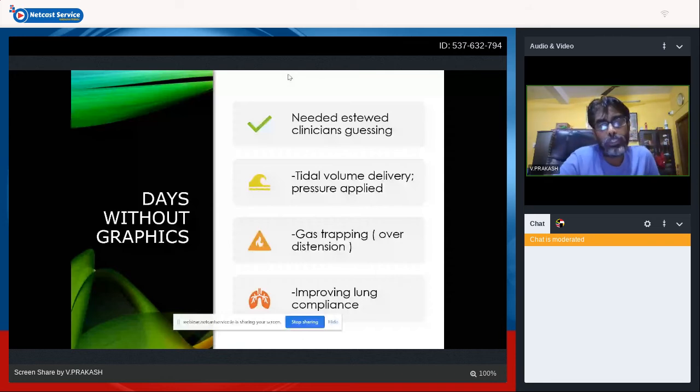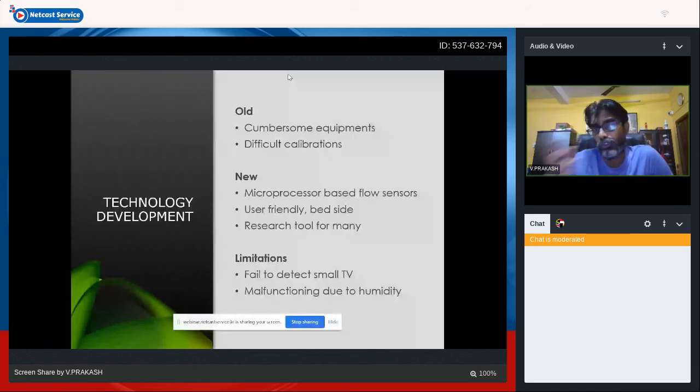The old technology was cumbersome equipment with difficult calibration of the flow sensor. The newer microprocessor based flow sensor is very user friendly and bedside. Limitations: it might fail to detect very small tidal volumes, and there could be some malfunction due to humidity.